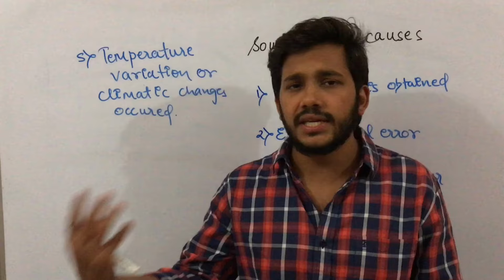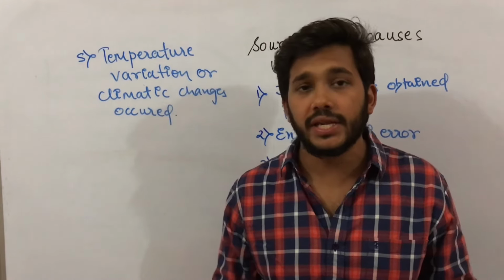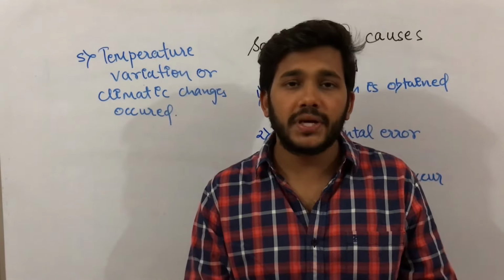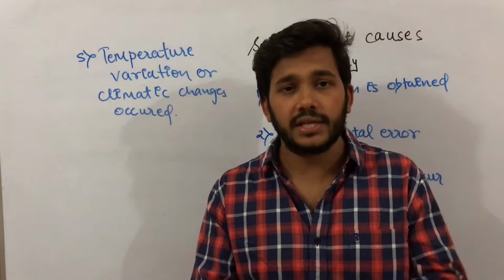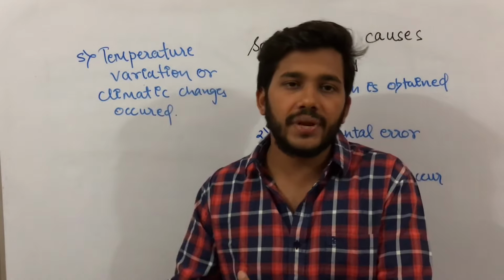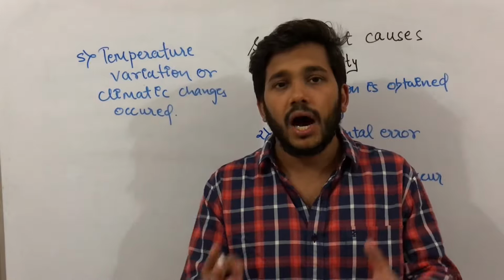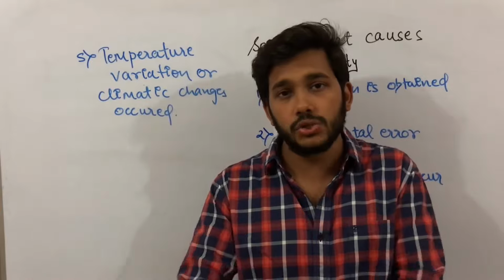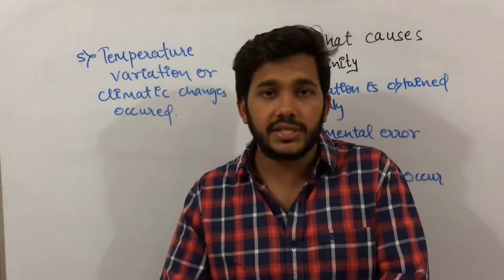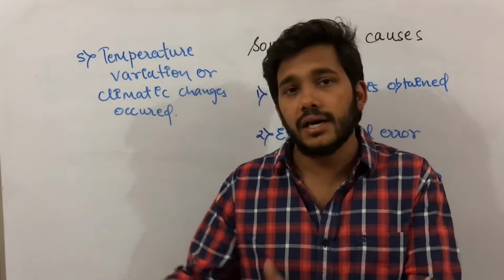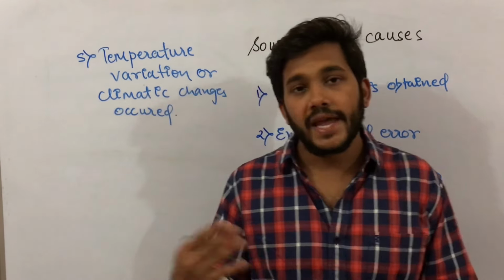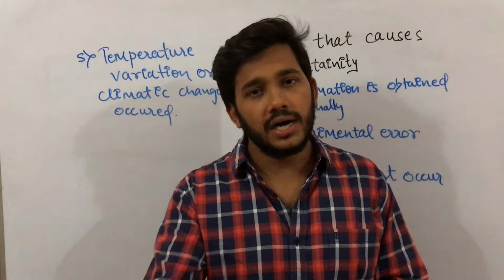Then due to the increase in temperature or climatic variation, uncertainty can occur, because if a particular atom reacts with another atom at 22 degrees, but due to the increase in temperature it might be the case that 100% of the reaction is not possible, because the increase in temperature might slow down the reaction or might increase the reaction. So these are a few causes which lead to uncertainty.